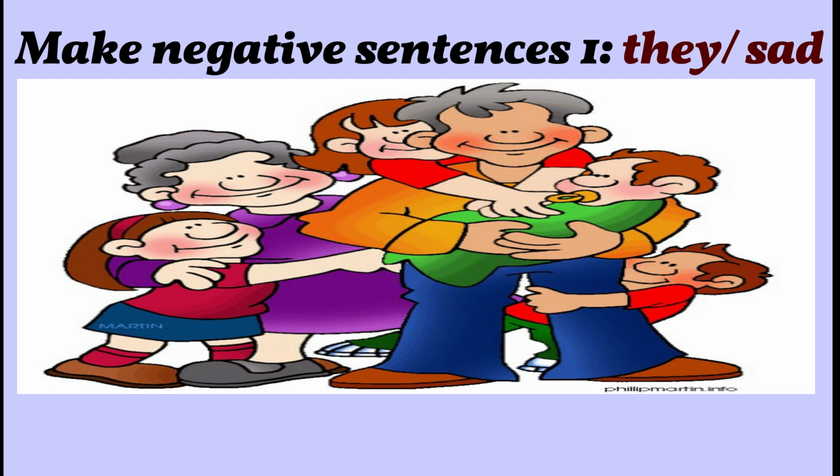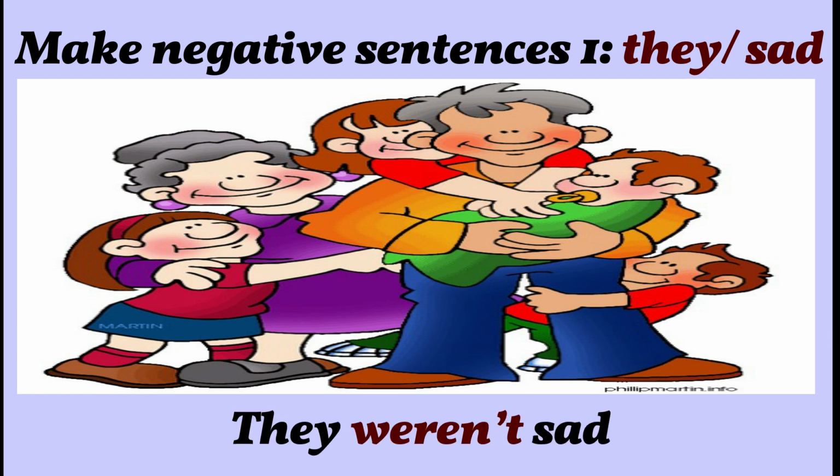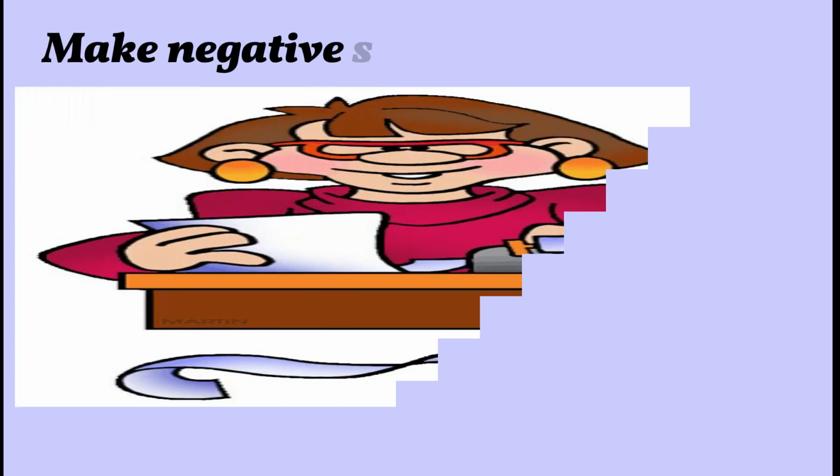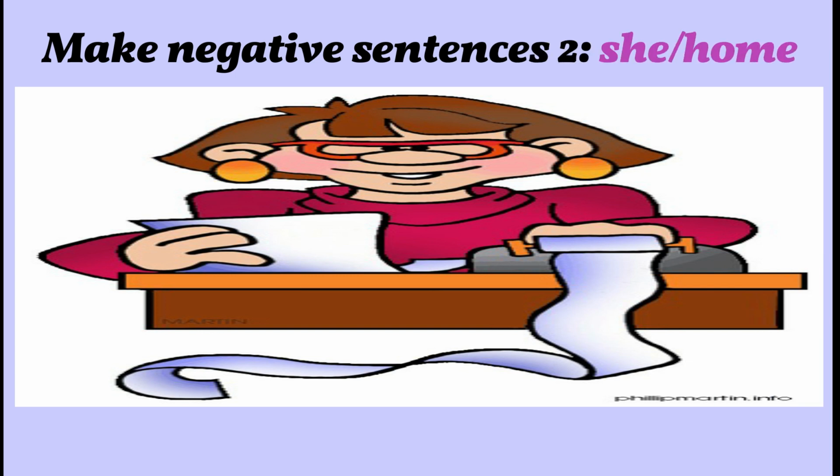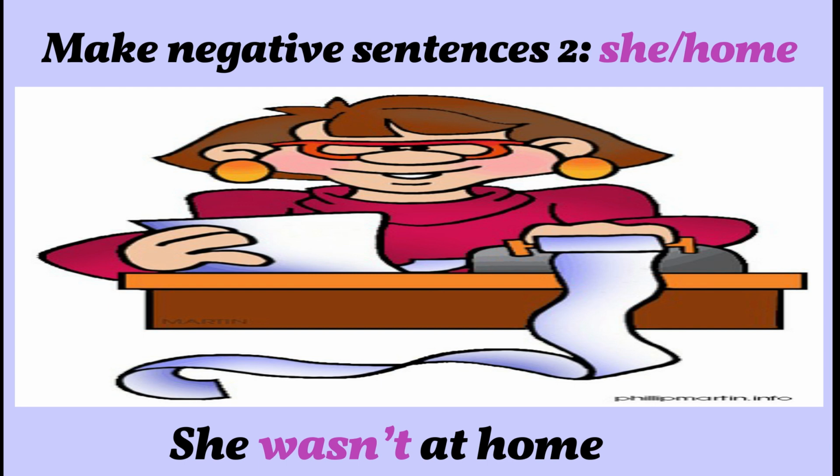But if we look at the picture, the people here were happy. So they weren't sad. This one, the situation: she, home. She wasn't at home, of course. Because look, she's working there, so maybe she was at work.